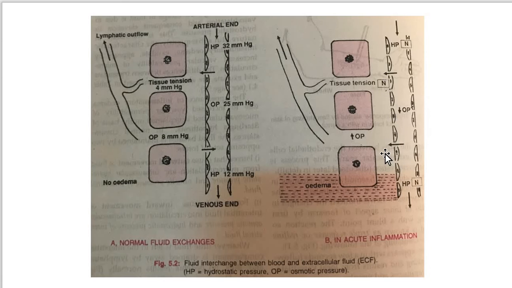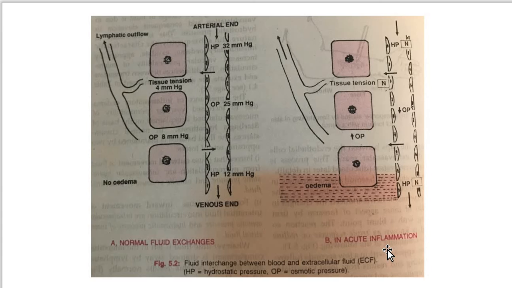So the forces that cause inward movement of the interstitial fluid into the circulation are intravascular osmotic pressure and the hydrostatic pressure of the interstitial fluid. This is explained at the acute inflammation stage. Here you can see the inward movement of the interstitial fluid into the circulation, and the outward movement of such fluid from the microcirculation. This is at the normal condition, and this is at the acute inflammation stage. This is the Starling hypothesis.